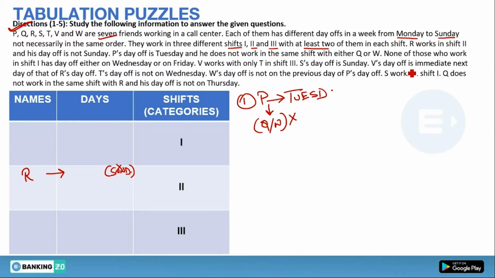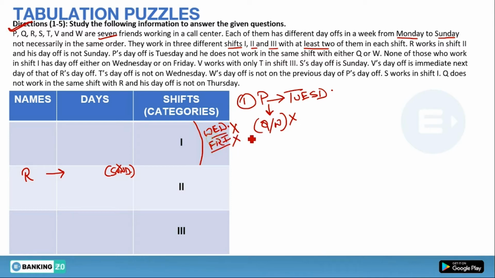Now, none of those who work in shift 1 has a day off either on Wednesday or on Friday. So those who are working in shift 1 do not have days off on Wednesday or Friday. So Wednesday and Friday are blocked in shift 1.